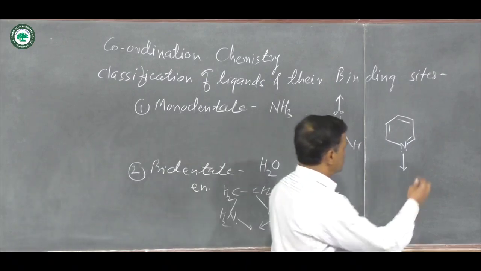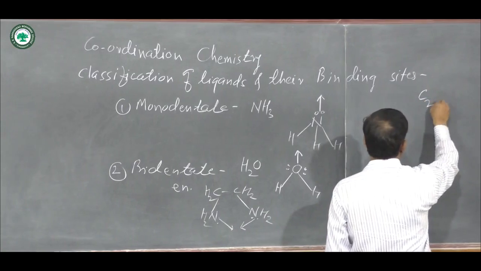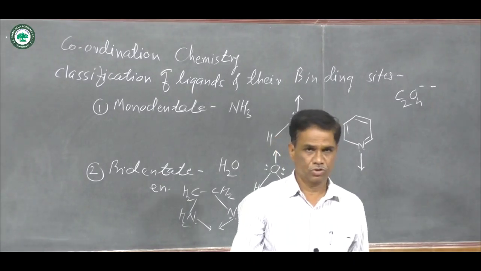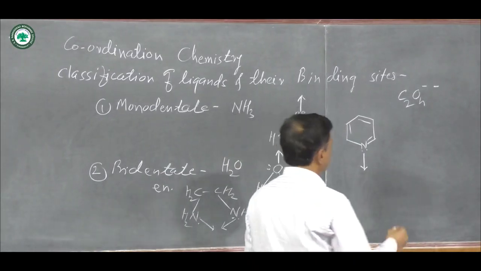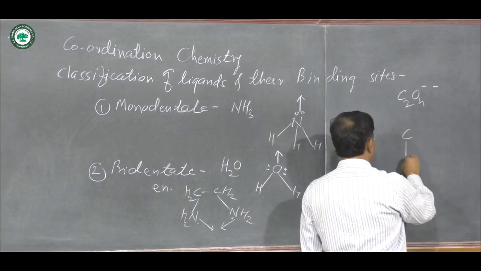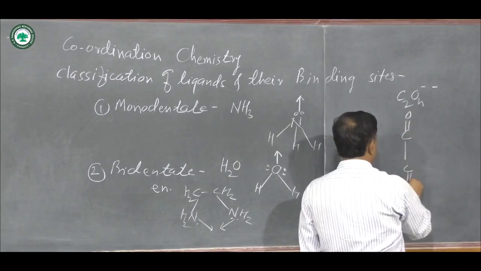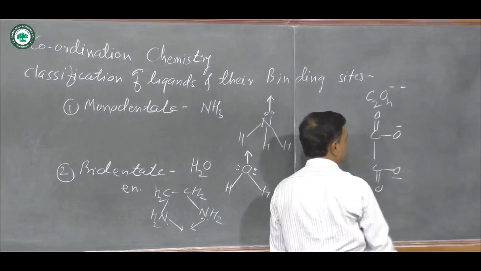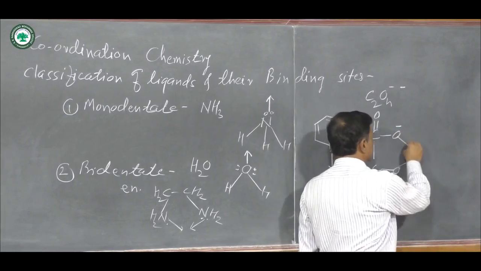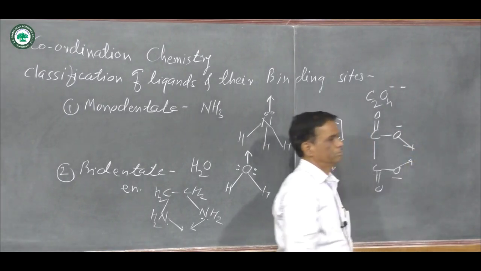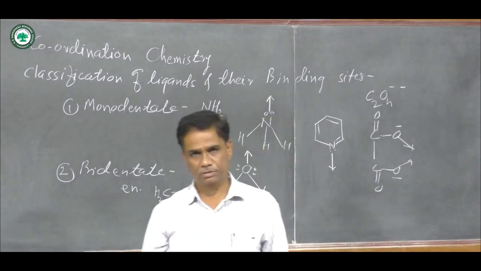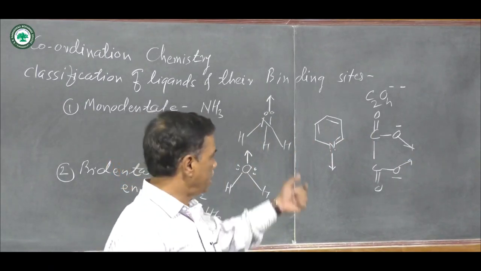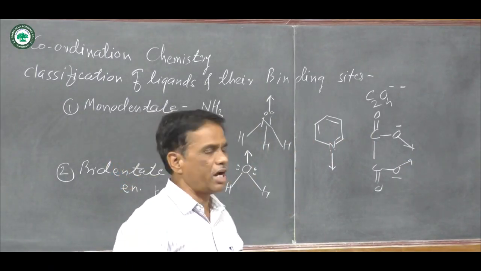Next example is the oxalate ion, C2O4 double minus. It is again a bidentate ligand. In it, there is carbon-carbon, with a double bond to O, and here an oxygen. On this oxygen there is a negative charge, and from that oxygen there is a donation of electrons. That ligand is bidentate, meaning it forms two coordinate bonds. And these are two examples of the bidentate ligand.